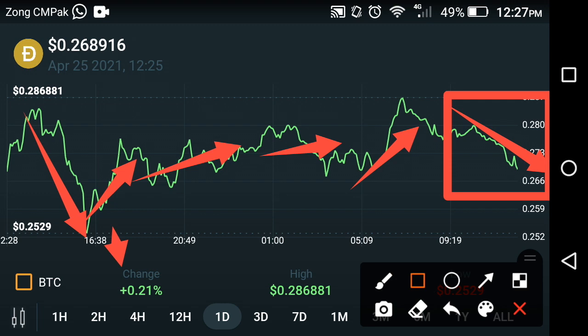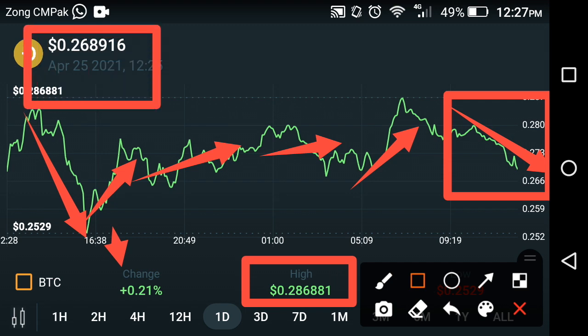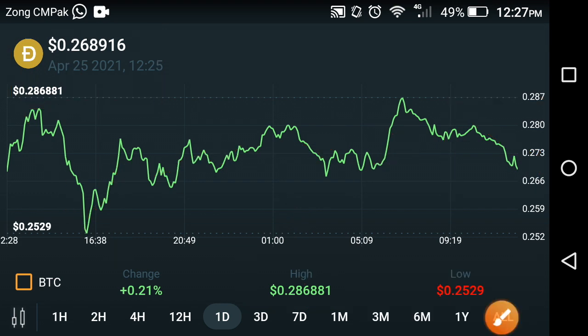If we talk about the high price of Dogecoin in the last 1 day period, the high price is about 0.286881 USD dollar in the previous last 1 day. And now if you look at the current price, as you can see here, the current price is about 0.268916 USD dollar friends. Here is the 28 and here is the 26. So that means a very bad fall occurred in Dogecoin friends. So what's the next move of Dogecoin?